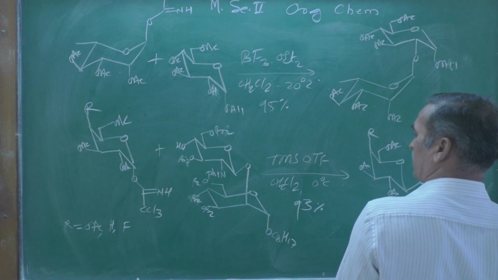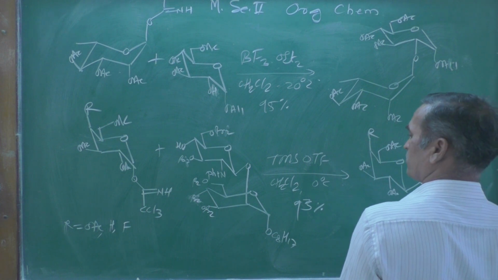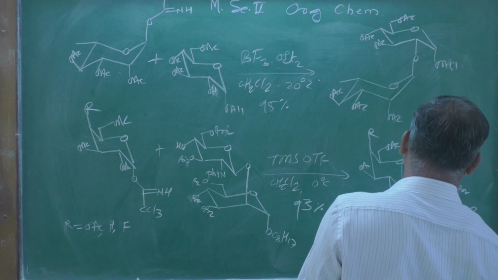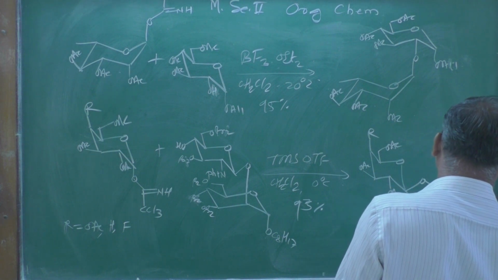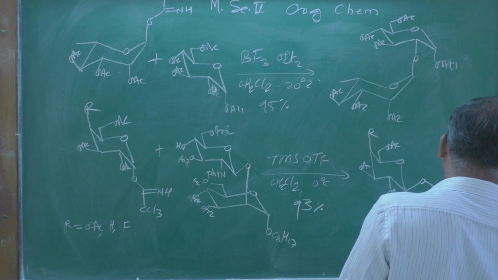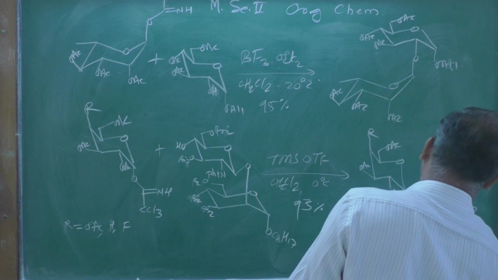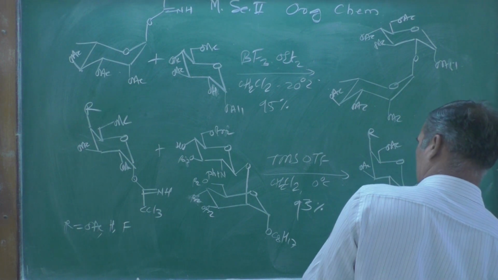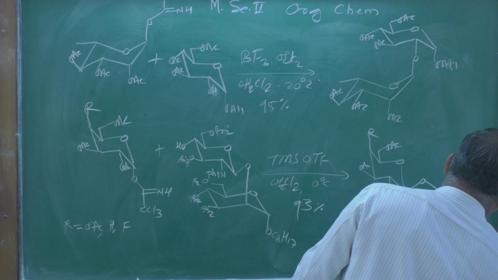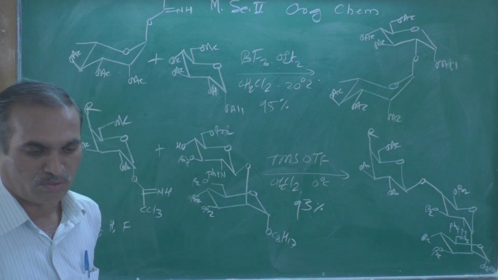Here we can write NPhth, here OAc at this position, then OBz, here OBz, and here again O C8H17. This is the structure we have drawn over here.